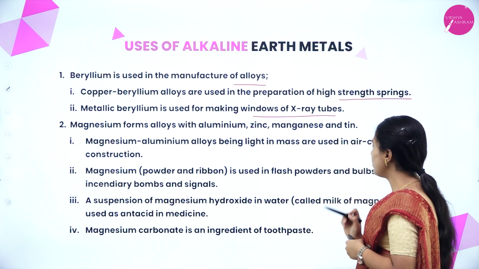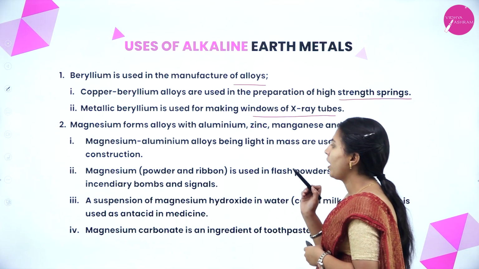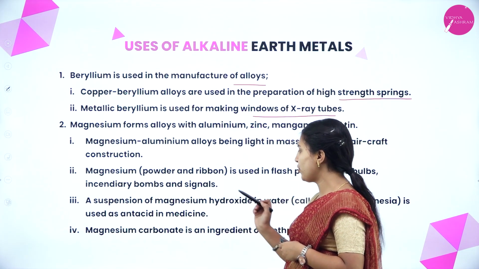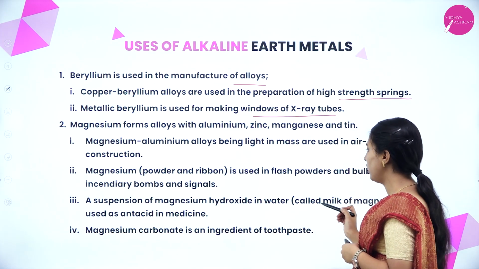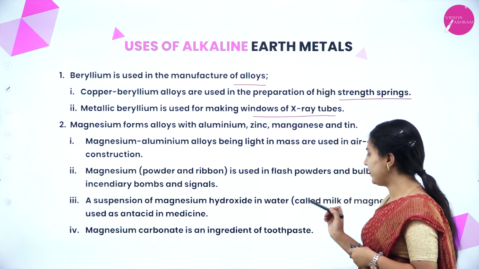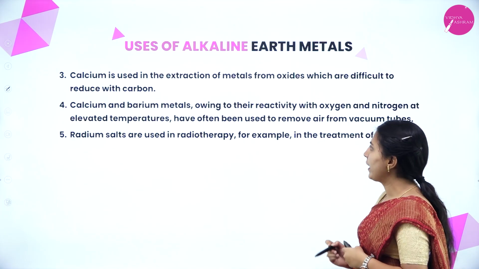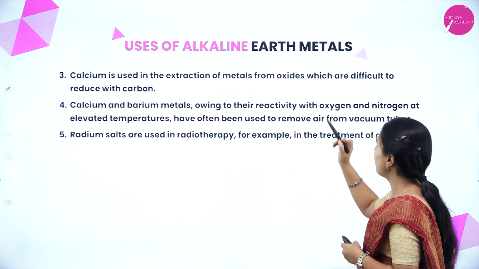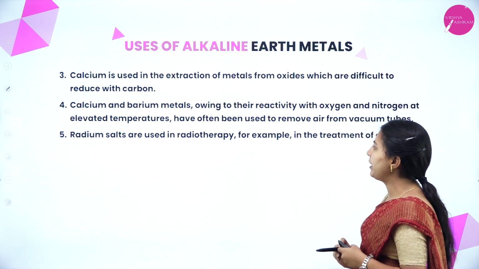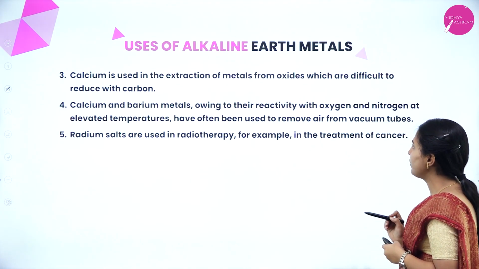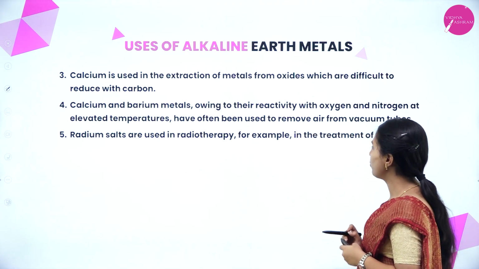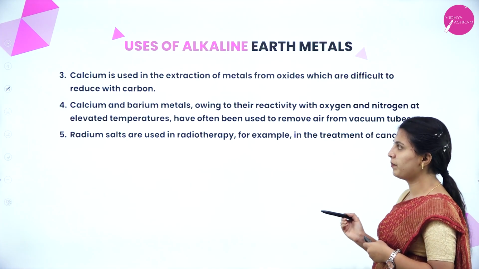Magnesium is used in flash powders and bulbs, incendiary bombs and signals. A suspension of magnesium hydroxide in water is used as an antacid in medicine. Magnesium carbonate is an ingredient of toothpaste. Calcium is used in the extraction of metals from oxides which are difficult to reduce with carbon. Calcium and barium metals, owing to their reactivity with oxygen and nitrogen at elevated temperatures, have often been used to remove air from vacuum tubes.